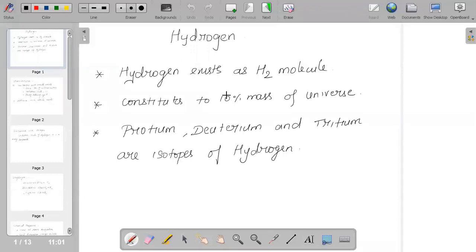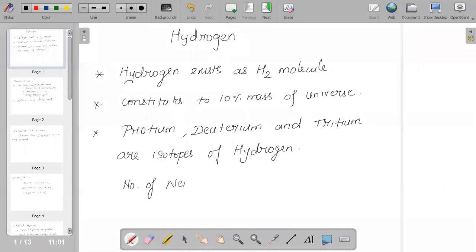Hydrogen of course exists in the form of 3 isotopes. We all know the isotopes of hydrogen: protium, deuterium, and tritium. What are isotopes?